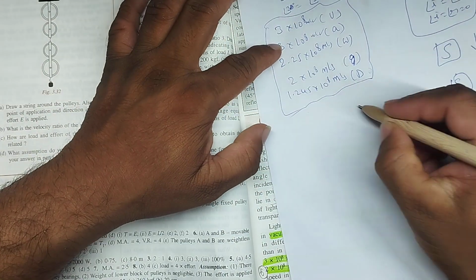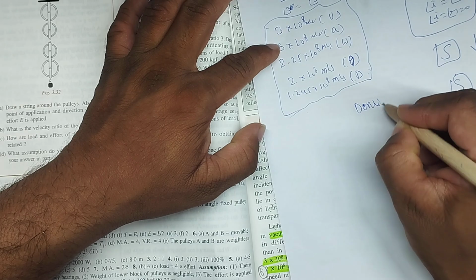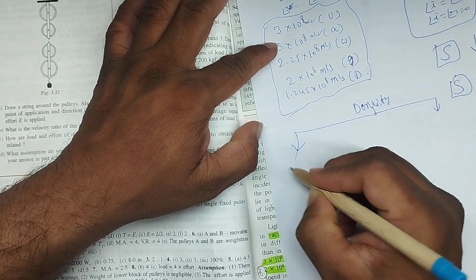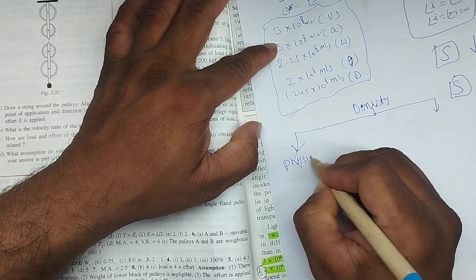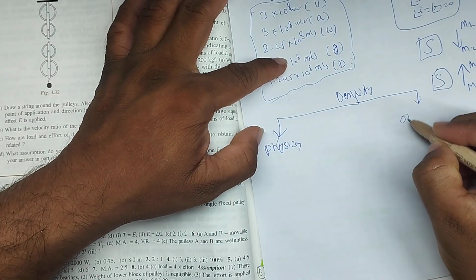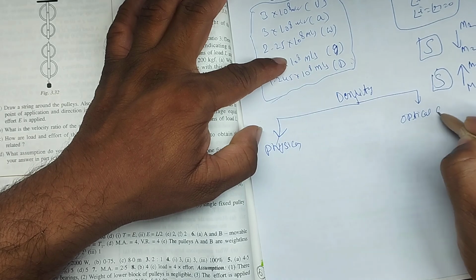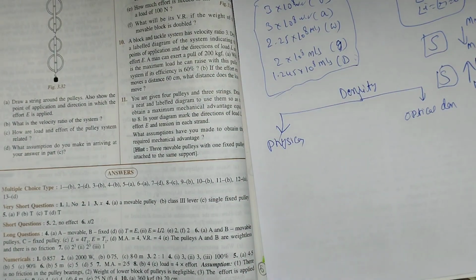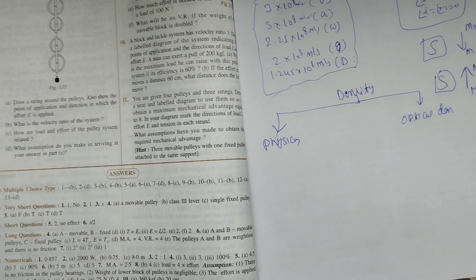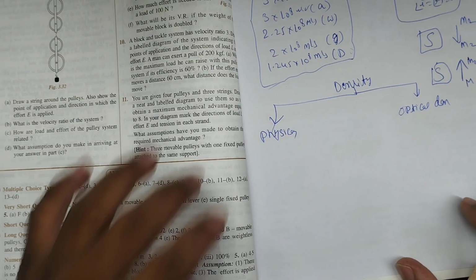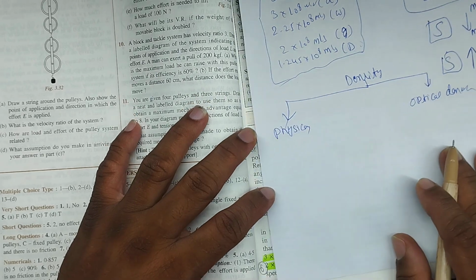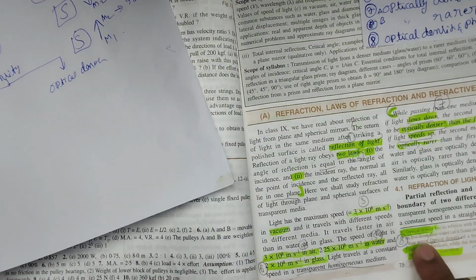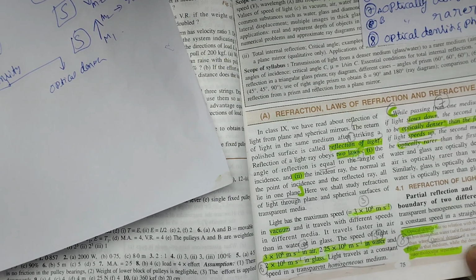We can divide density into two types: one is physical density, another one is optical density. This is very, very important. Physical density depends on the intermolecular separation of the medium.